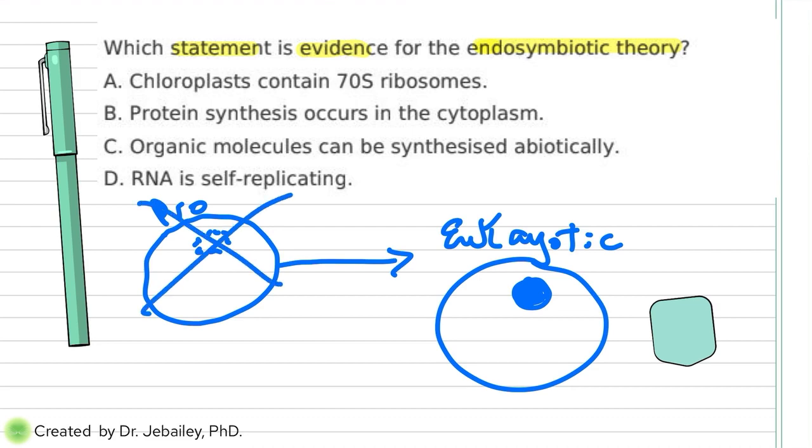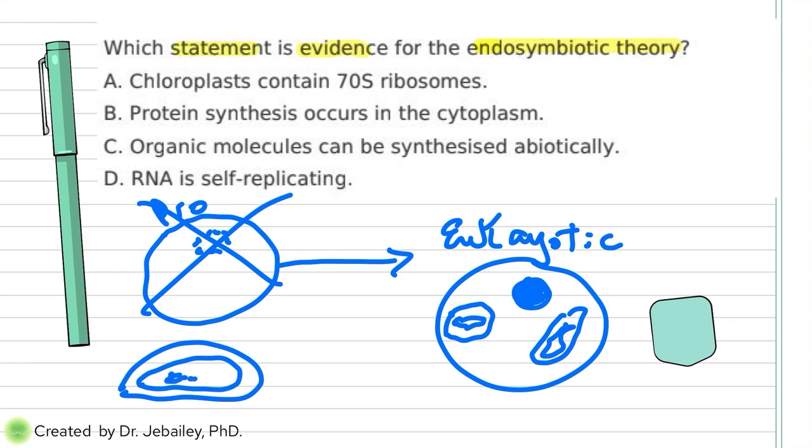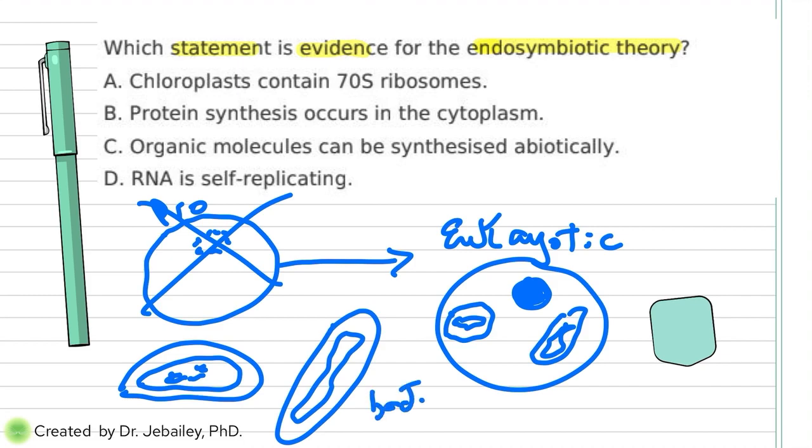The next thing is, how do we get the other stuff, like the organelles, mitochondria, and if it's a plant cell, the chloroplast? Basically, they were saying that back in the old days, the chloroplast as well as the mitochondria used to be bacteria. But because of the harsh conditions on Earth, these two were engulfed by the cell. When they were engulfed, that means they were eaten, and they became a eukaryotic. So that's the assumption, that mitochondria and chloroplasts were eaten by the prokaryotics and then became a eukaryotic.